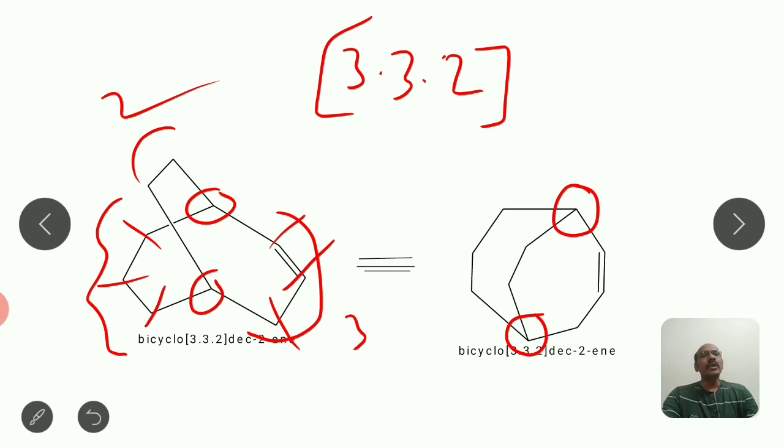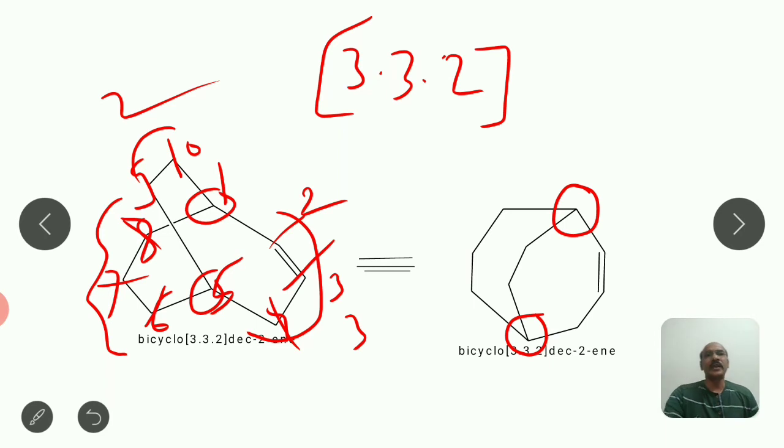Furthermore, for the numbering, you have to proceed towards what? Larger ring. Now here two bridges are there having the same number of carbons, 3 and 3, but you have to proceed towards the double bond bearing bridge. So here always start with the bridgehead carbon atom, then the double bond will appear there at 2, then 3, 4, the second bridgehead will be there as 5, 6, 7, 8, and then this third smaller bridge will be there as 9 and 10.